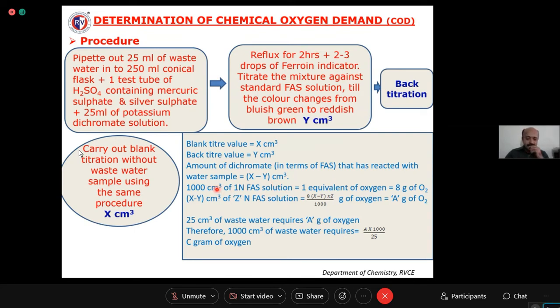You should always remember how to write these equivalences. In hardness of water, you have written one kind of equivalence. Here also in this titration, you have to write one equivalence. That means 1000 cm3 of 1 normal FAS will be equivalent to 1 gram equivalent of oxygen. 1 gram equivalent of oxygen is nothing but 8 grams of oxygen. So how can you write this equivalence? 1000 cm3 of 1 normal FAS, how much FAS crystals are you going to dissolve in this? I explained how to prepare the normal solutions.